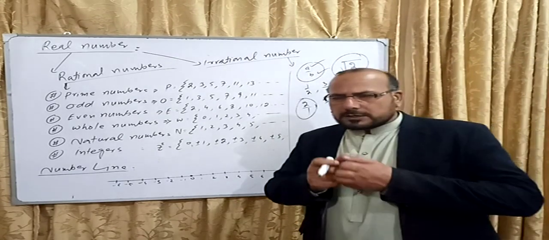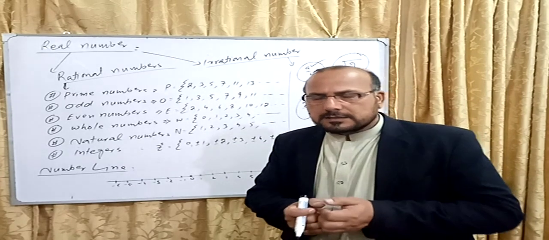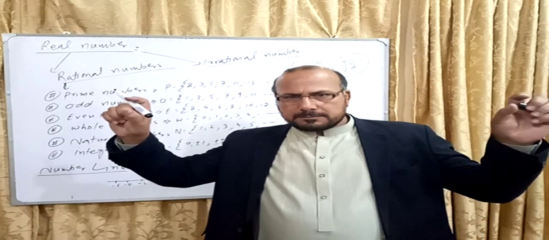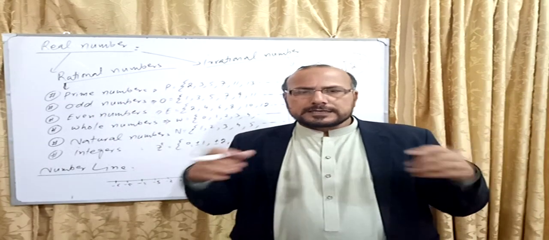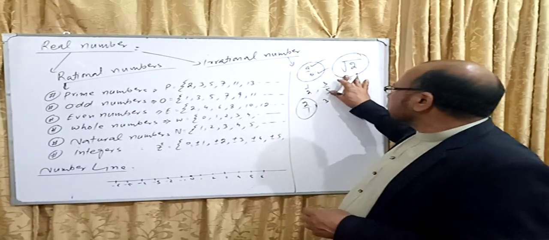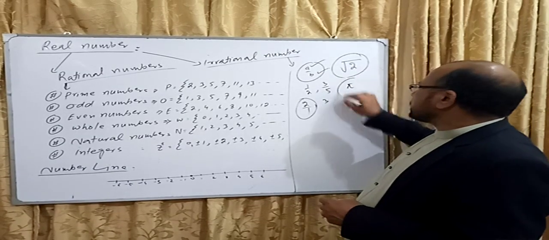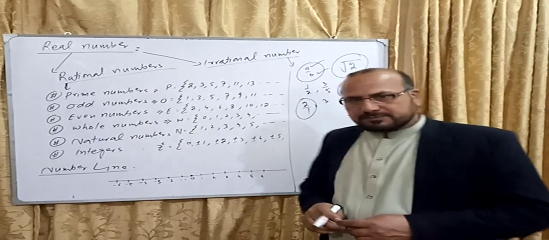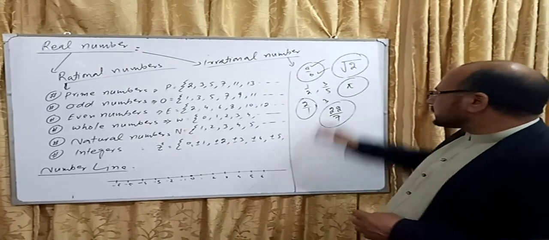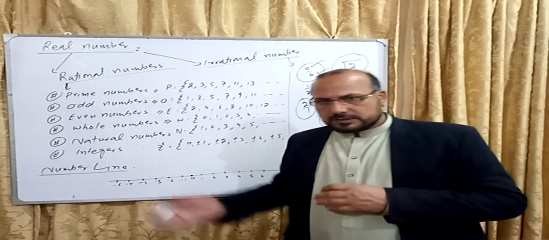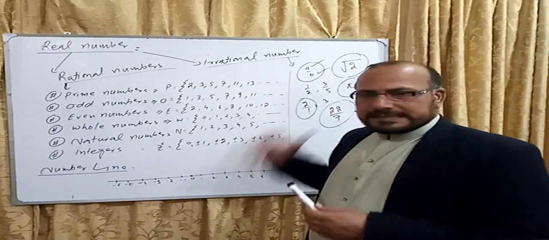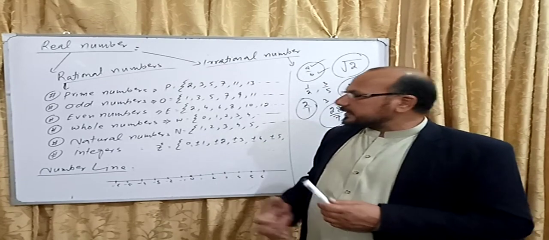If you take the square root of 2 with a calculator, it will give you a large decimal number which is not easily convertible into the form of a fraction. Also, if you see the value of pi, or you can say 22 divided by 7, this is also not easily convertible into a simple fraction. So these kinds of numbers are known as irrational numbers.